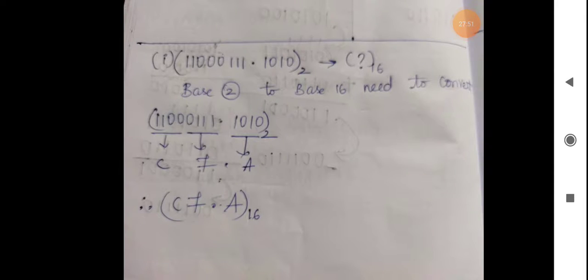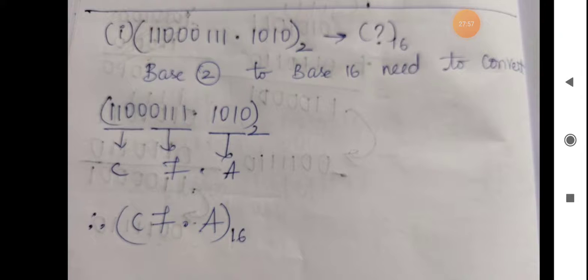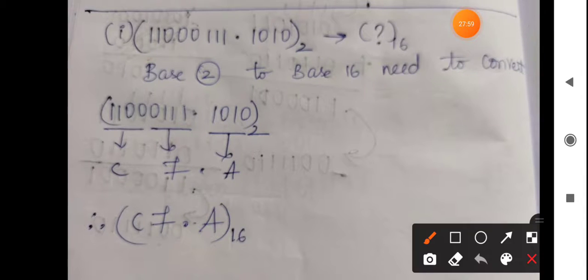So next we'll see the problems. Problems for conversions, from the data representations chapter. Here a binary number, that is a base 2 number, you have to convert to base 16, that is a hexadecimal number. For that, you have to write the chart for base 16 numbers, the 4-bit chart. So that chart you have to write.